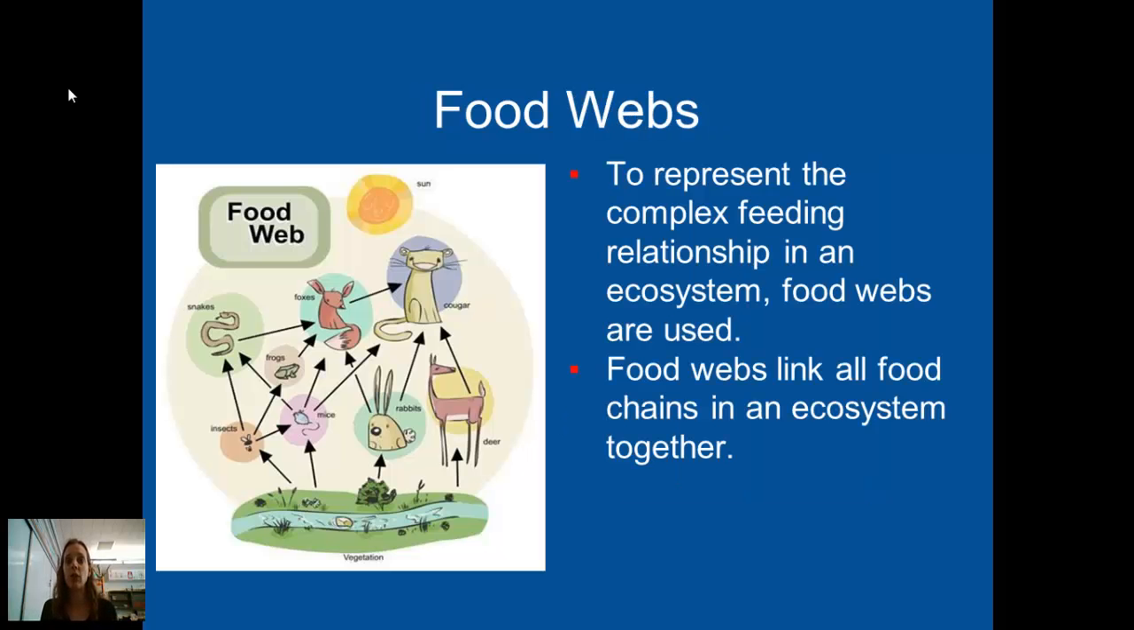In order to show a more realistic portrayal of how energy flows through ecosystems, what's more often used are food webs. Food webs represent the complex feeding relationships in ecosystems. Food webs are composed of a whole bunch of different food chains that are linked together. So what a food web is showing is all the different possible food sources for an organism in its ecosystem. And what you end up seeing in the food web is individual food chains, but often 2 or 3 or 4 or even more food chains share organisms.